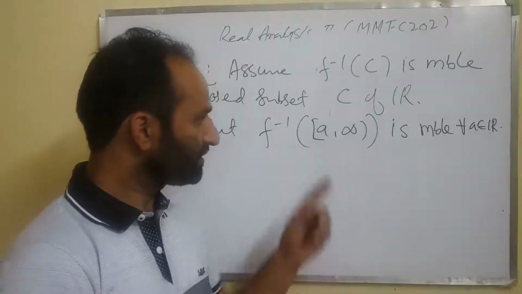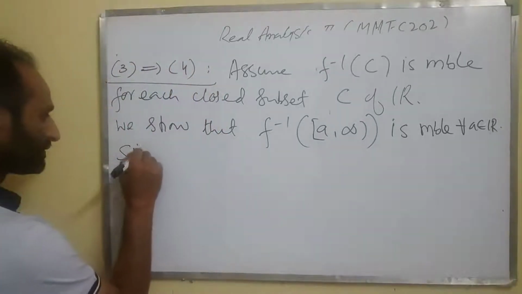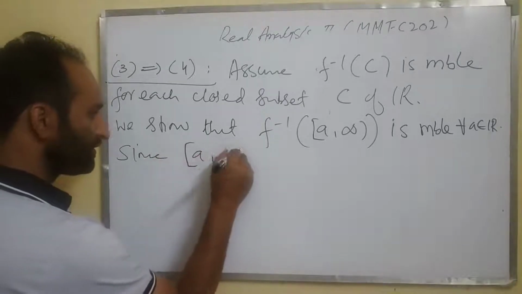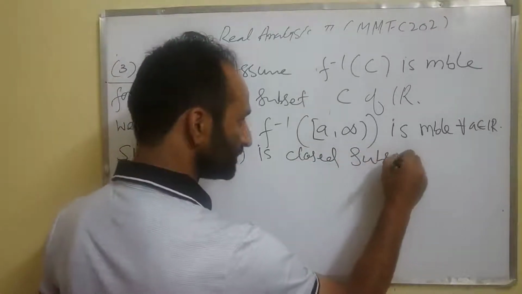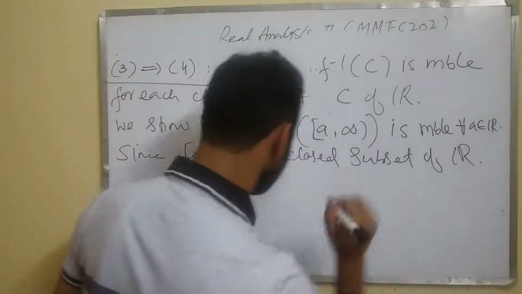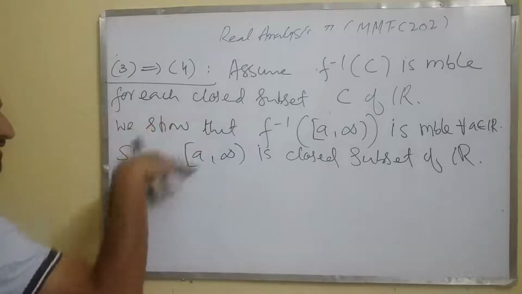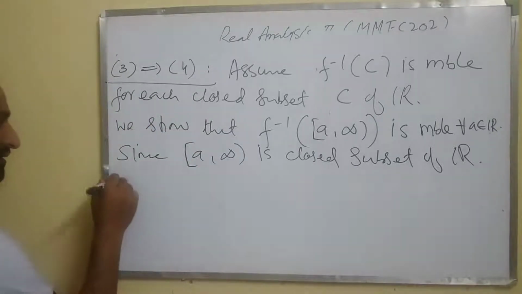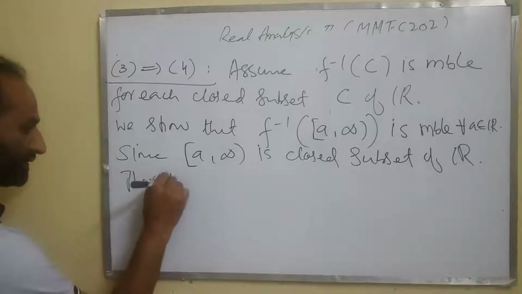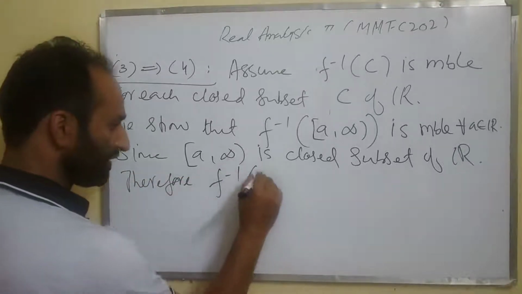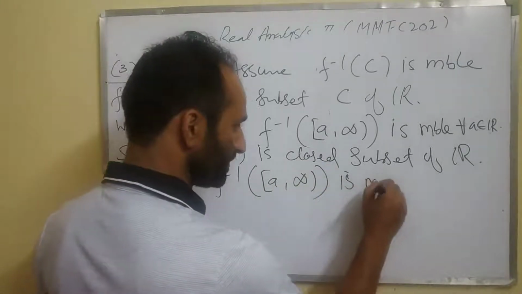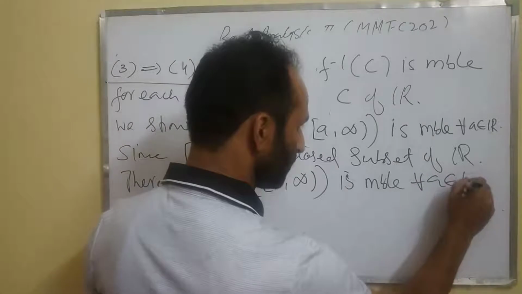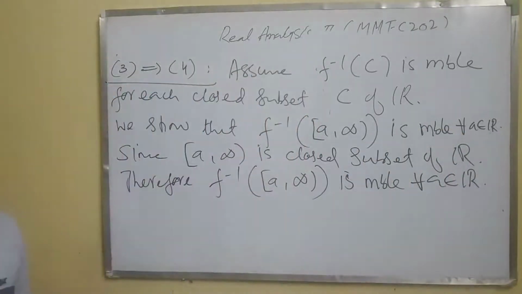So since [a, infinity) is a closed subset of R, and inverse image of each closed subset of R is measurable, therefore F inverse [a, infinity) is measurable for each a belongs to R. Okay, that's third implies fourth.